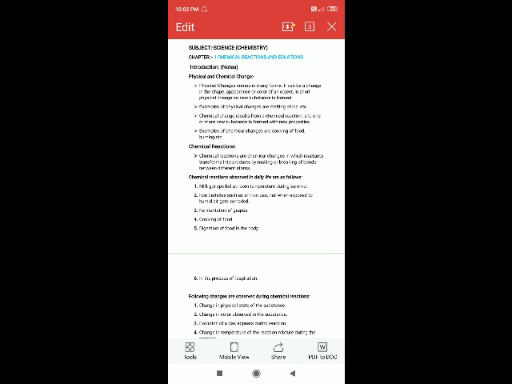Before going to the terms chemical reactions and chemical equations, first we will study the two most important terms, that is physical and chemical change, and the difference between physical and chemical change. First, chemical change. Chemical change means there is change in the shape, appearance, state of an object.